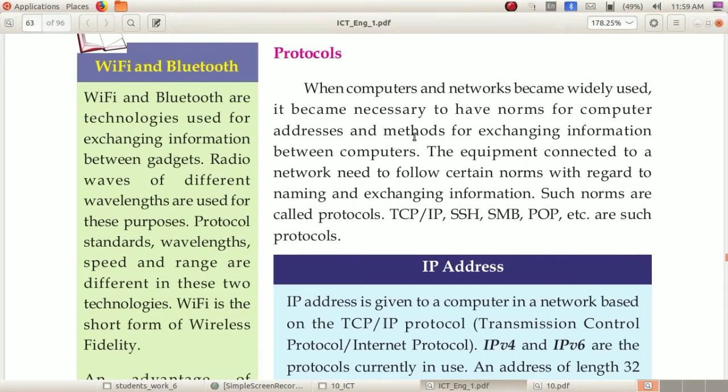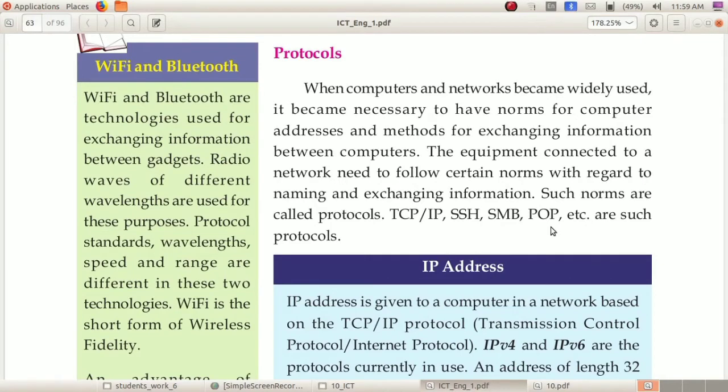Protocols means the computer addresses and methods for exchanging information between computers. There are rules for exchanging the information and giving the numbers to each computer. Such norms are called protocols. Examples: TCP/IP, SSH, SMB and POP, Post Office Protocol.